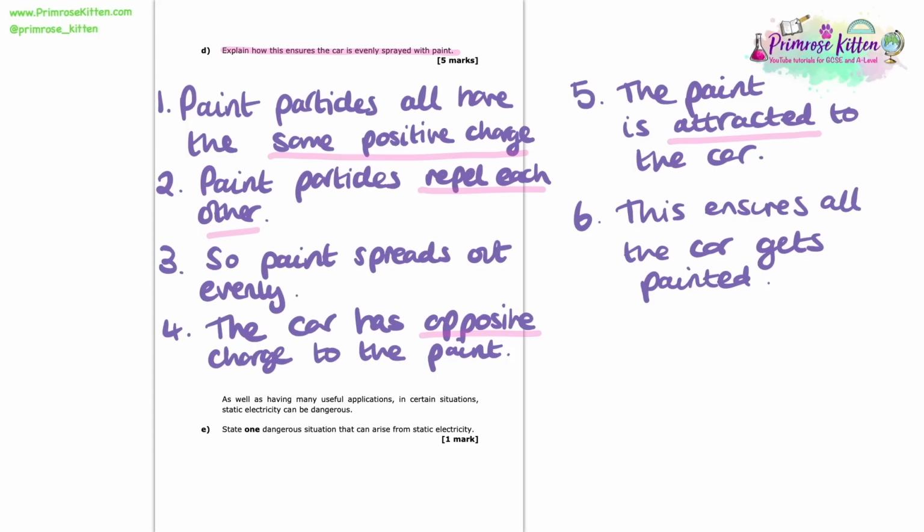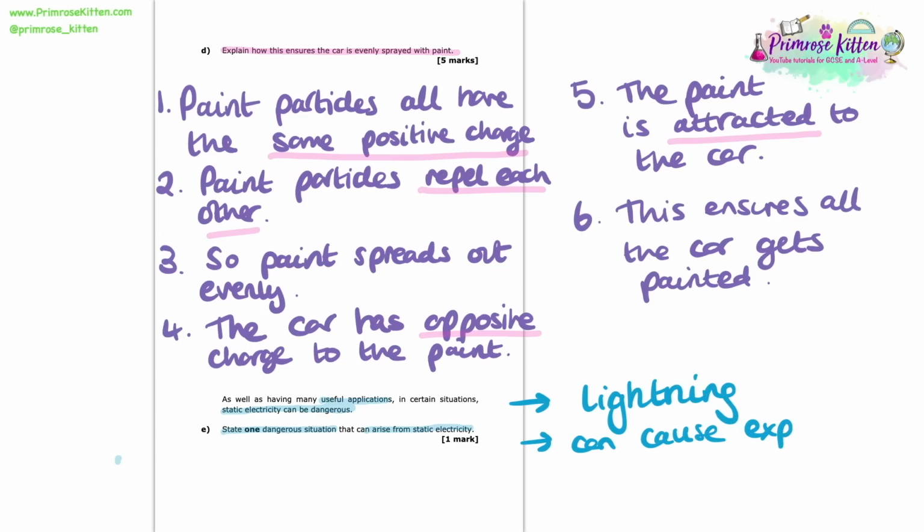As well as having many useful applications, in certain situations static electricity can be dangerous. Here we're told to state one dangerous situation that can arise from static electricity. So this could almost be considered a bit of general knowledge. I think you could probably get 1 mark with your general knowledge, or of course we've learnt a few. So one example is lightning. One example is that it could cause an explosion. And also another thing is that it could potentially ignite flammable materials.